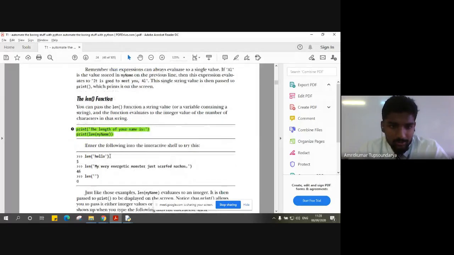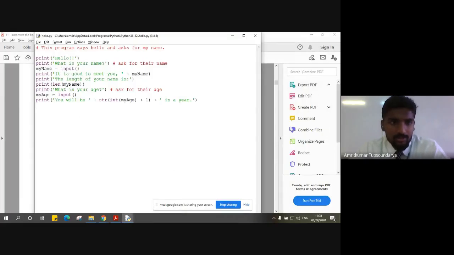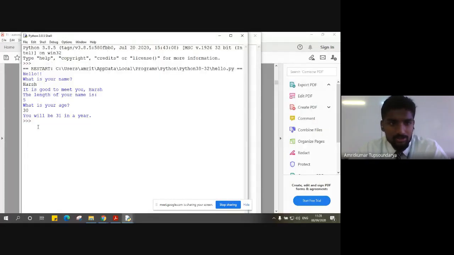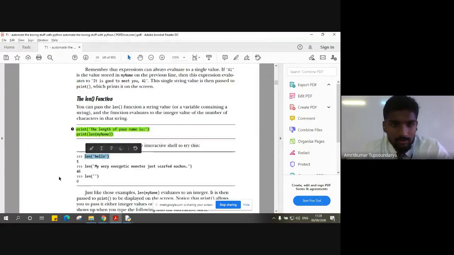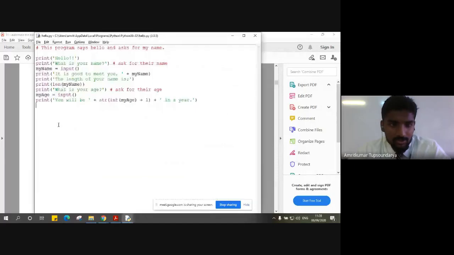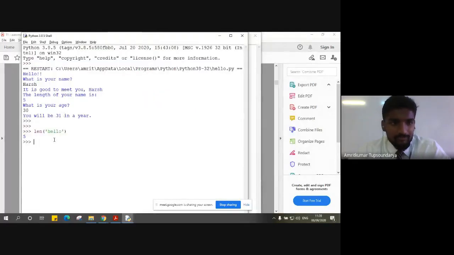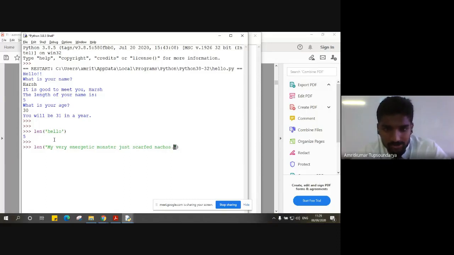So here is a simple example. Let's say length of hello. If I give this as the instruction, let me give it here in the Python shell, length of hello, and it simply gives you 5, right? And there is another statement. Let's say, yeah, length of, this is a long statement that I'm giving.